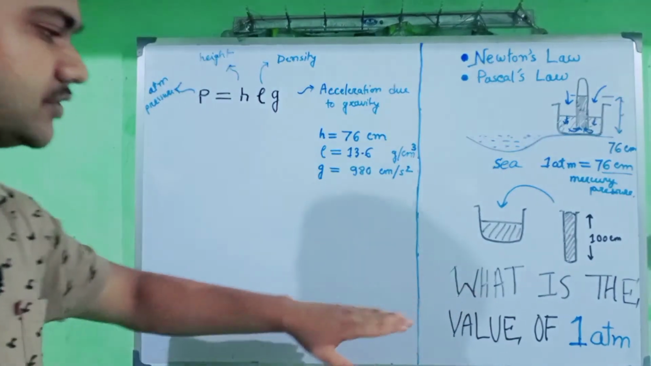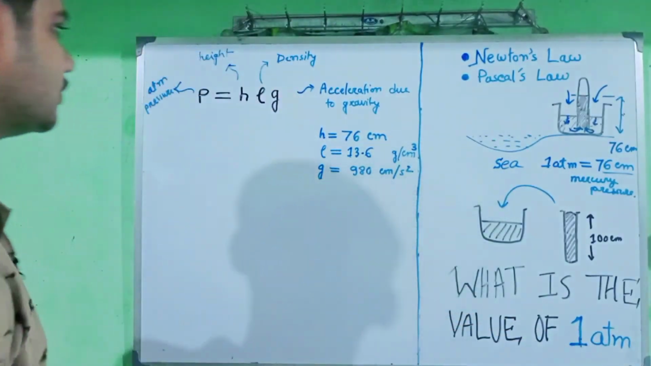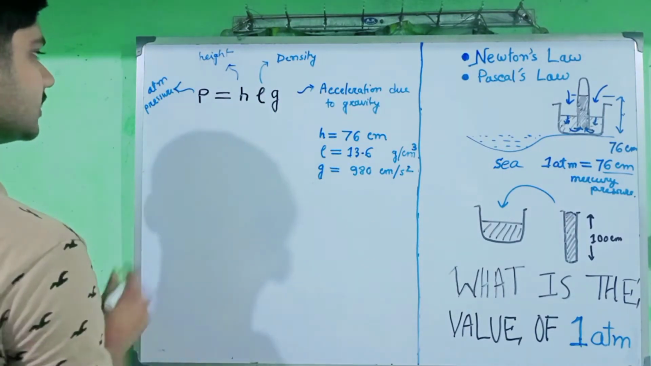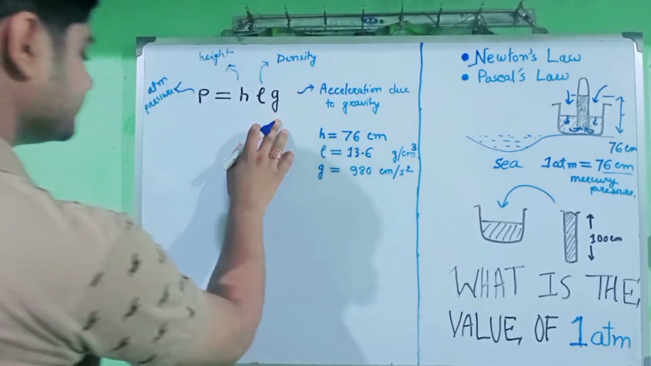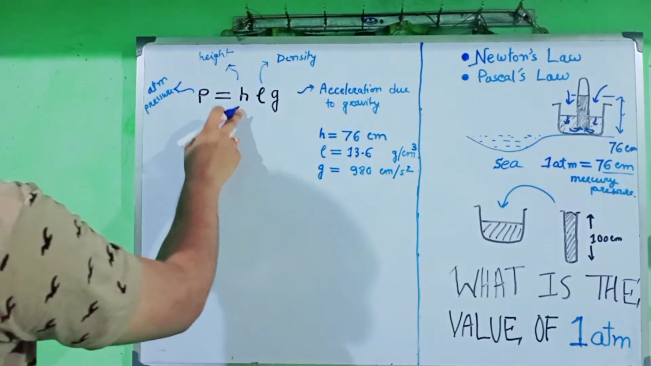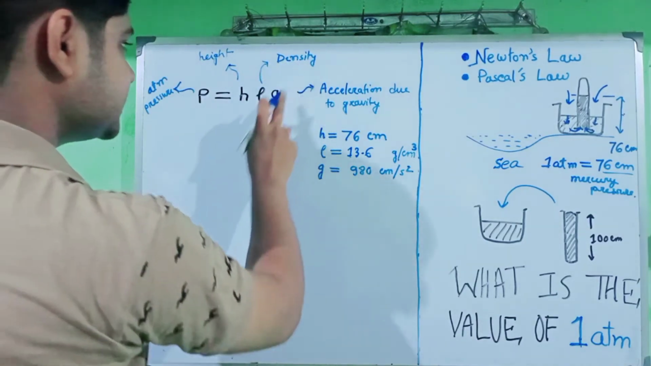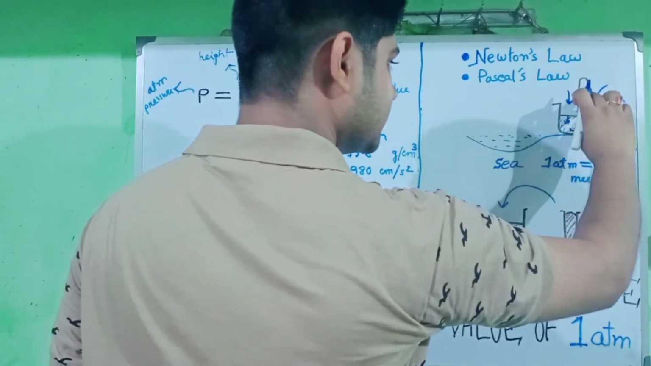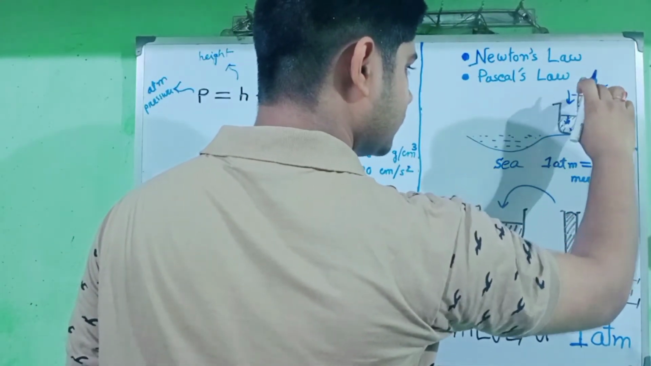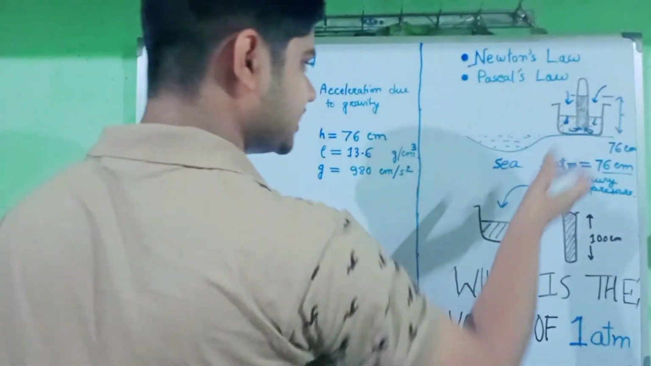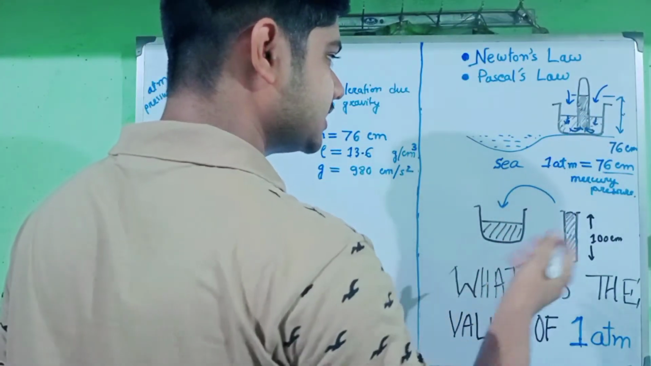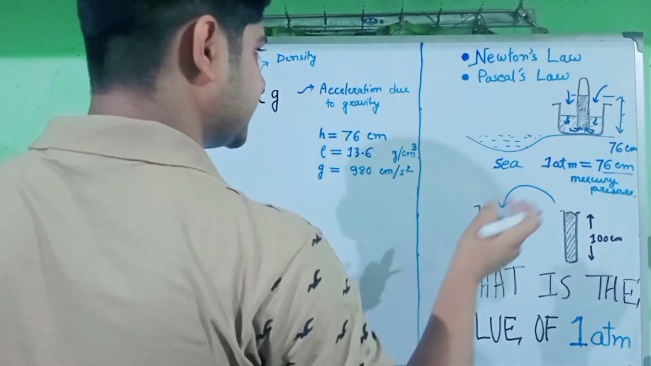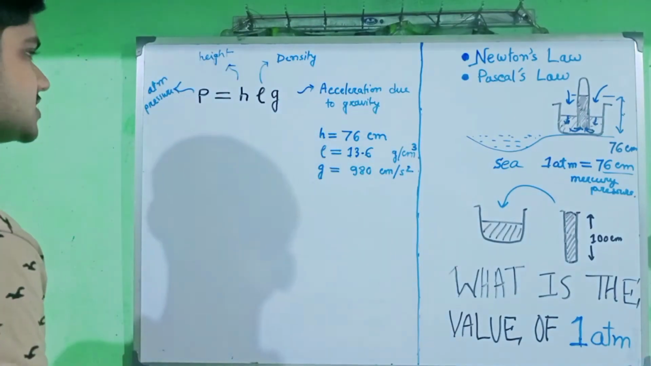Now to evaluate the value of 1 atmosphere, we are going to take the help of this expression: P equals h rho g. P stands for atmospheric pressure, h stands for height, rho stands for density, and g for acceleration due to gravity. Height means the height of the level of the liquid. Here it is mercury, but it can also be conducted with other liquids. So it is the height of the liquid that gets balanced with the external atmospheric pressure.